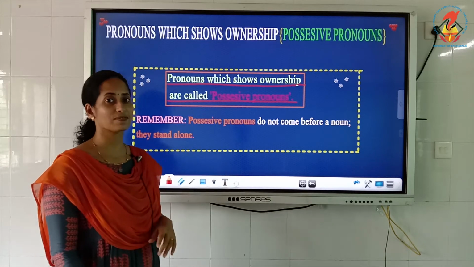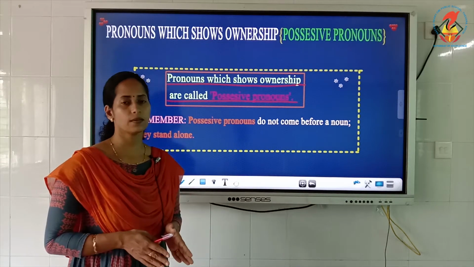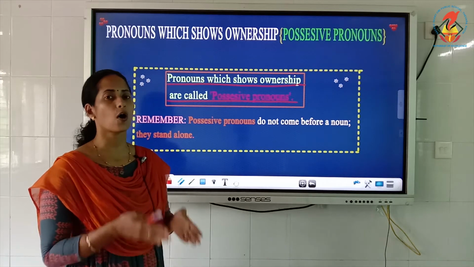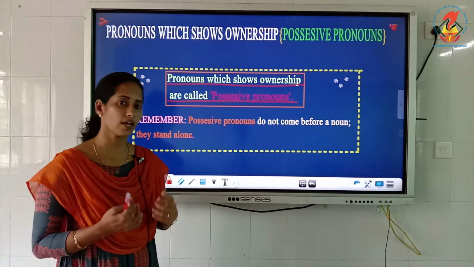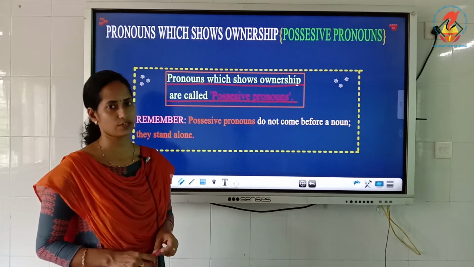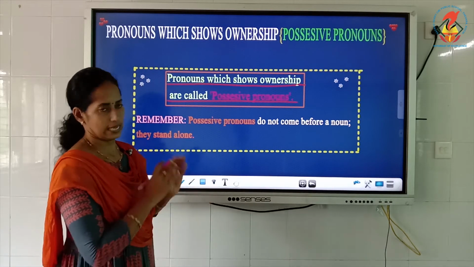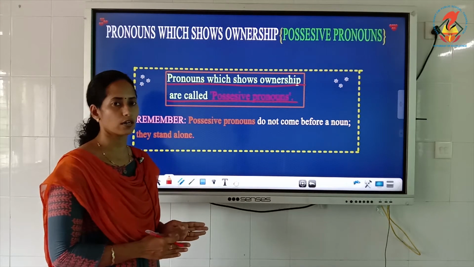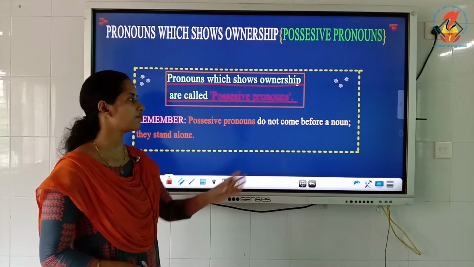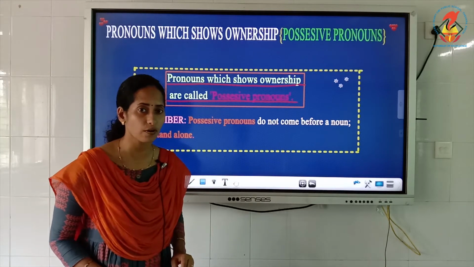In the previous class we learned that the pronouns which show belonging always come before a noun or before a noun with an adjective. Here, the pronouns which show ownership never come before a noun.